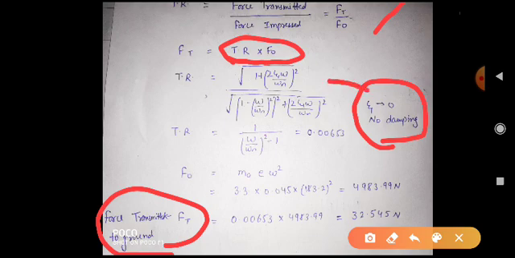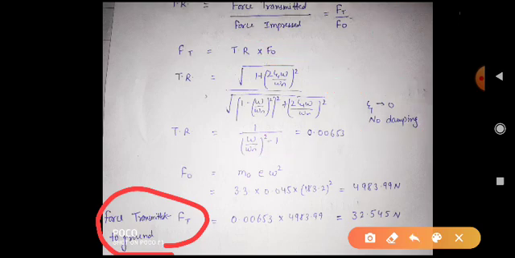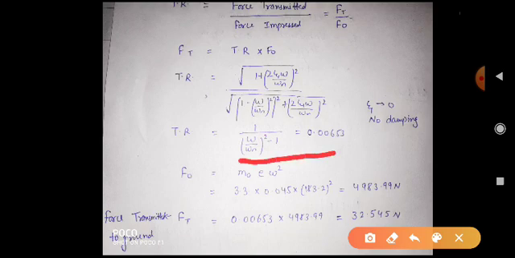Putting zeta equal to 0 in this equation, we get transmissibility ratio as 1 by ((omega by omega n) whole square minus 1). Putting the value of omega by omega n which we found in the last part, we are getting the transmissibility ratio as